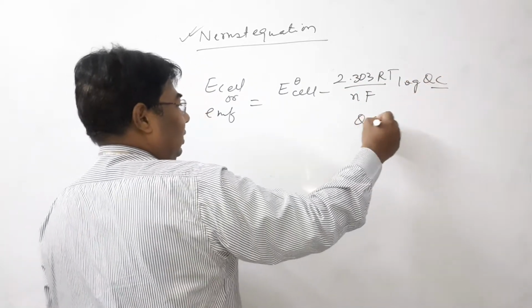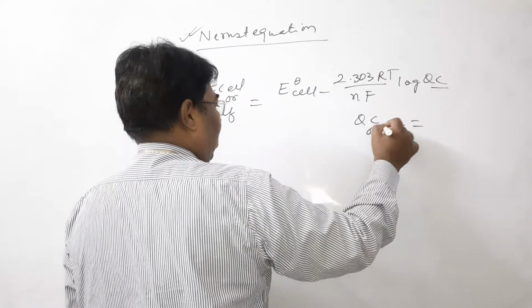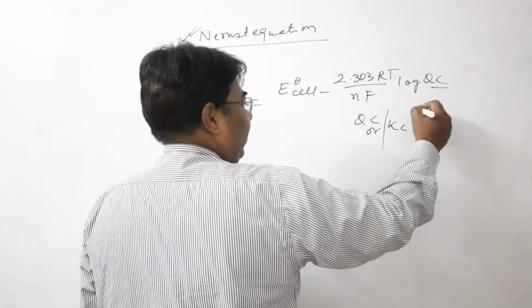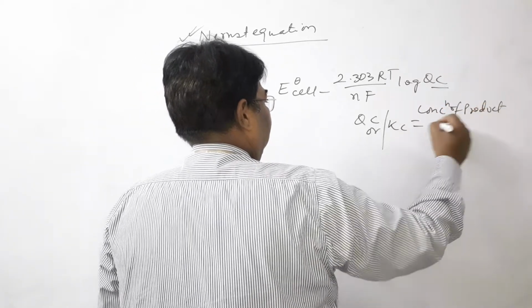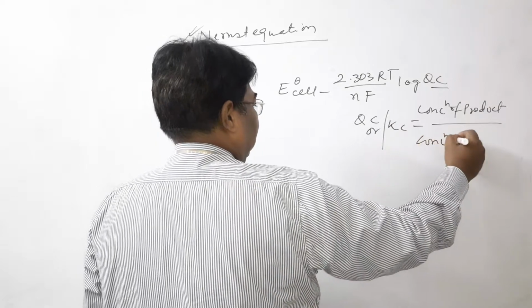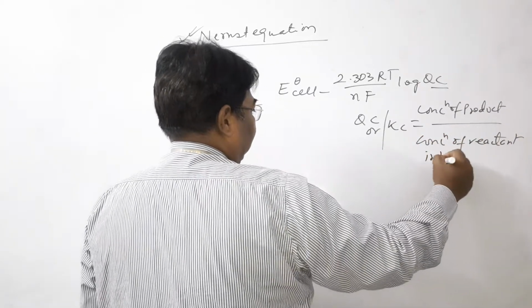What is QC? QC or KC is the concentrations of products by the concentrations of reactants in terms of power.